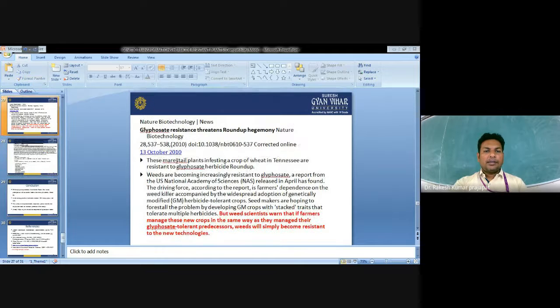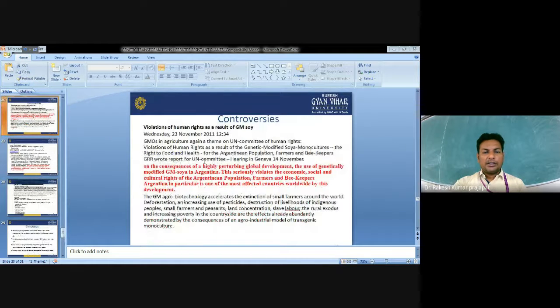So we were discussing some controversies against GMO in agriculture, again a theme of the UN Committee on Human Rights. The controversies are useless; there is no scientific basis for questioning GMO. So, GMO in agriculture, again a theme of the UN Committee on Human Rights.